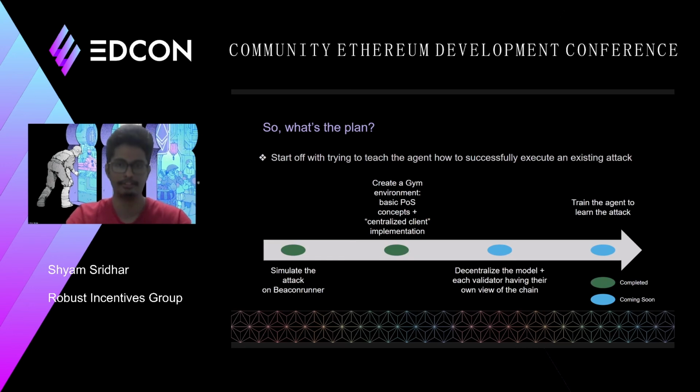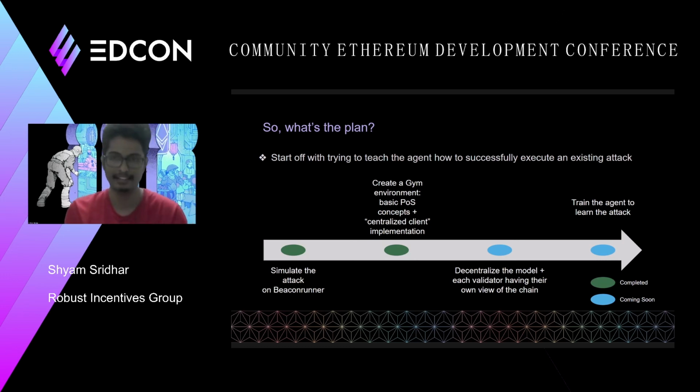This is essentially the state at which we are right now. The first obvious step for us was to actually simulate the attack on beacon runner. And the second step that we also completed is to create a very basic GIM environment. GIM is this OpenAI framework which can be used to build custom reinforcement learning environments. And so we built a very basic GIM environment with the basic proof of stake concepts, as well as a centralized client implementation of the entire beacon chain. So the next step is to improve this model further, decentralize the entire model, and have each validator have their own view of the chain.